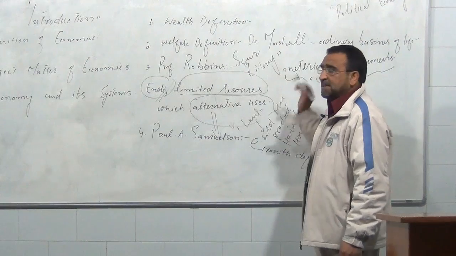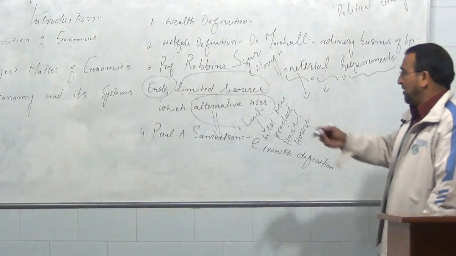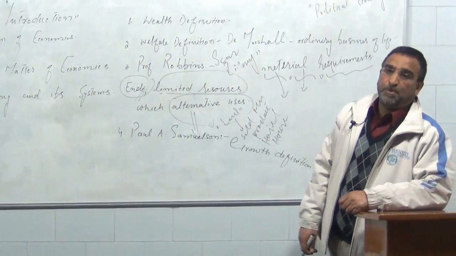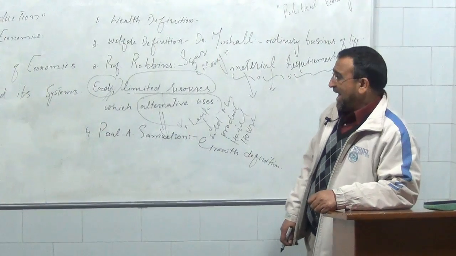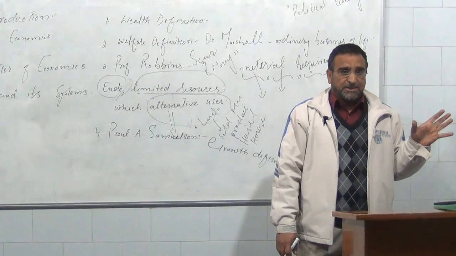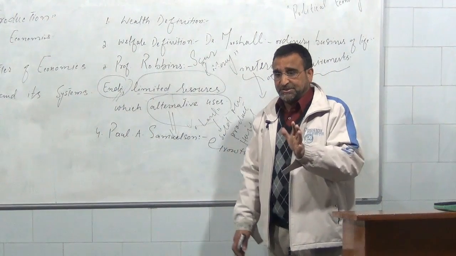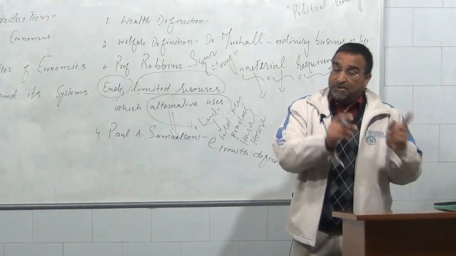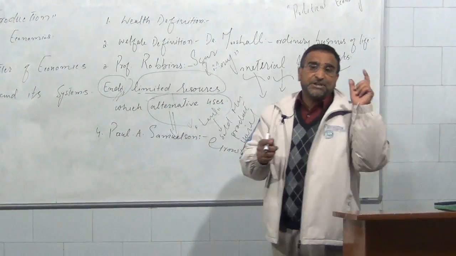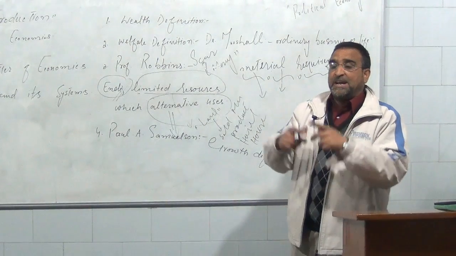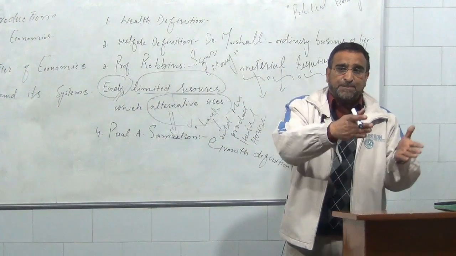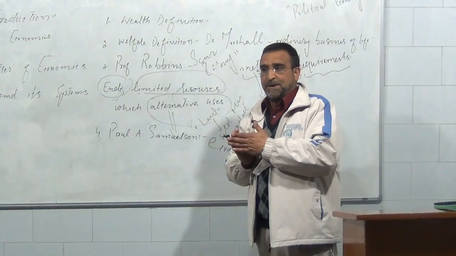that was developed by this one more economist whom we call Paul A. Samuelson. And you should know that Paul A. Samuelson was a Nobel Prize winner economist. And according to Paul A. Samuelson, economics is a subject which studies how man and the society, with and without the use of money, can utilize its limited resources in order to produce more goods and services which can be distributed for the consumption of the people and the groups of the people in the society.